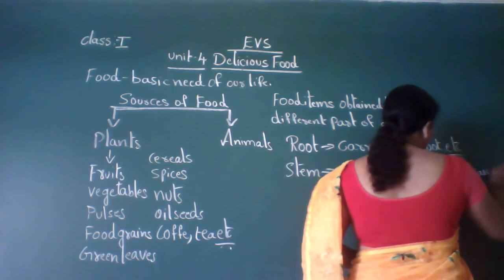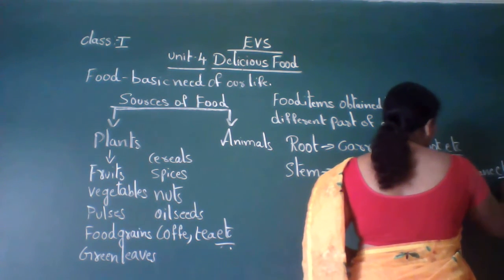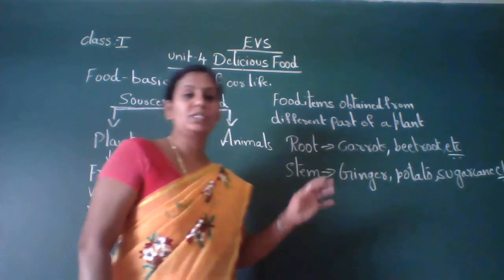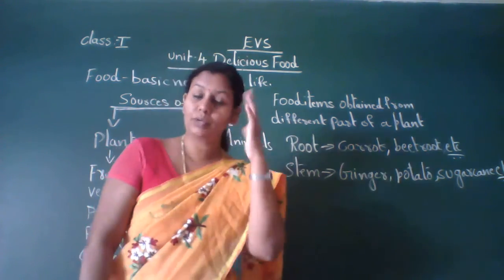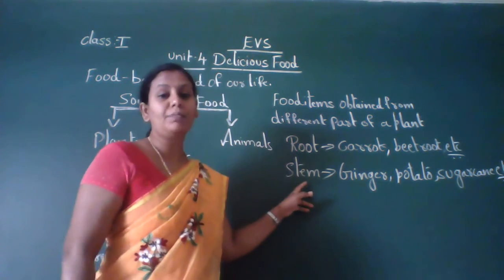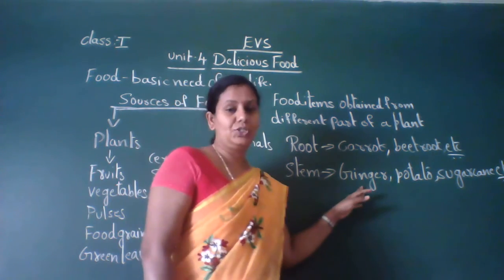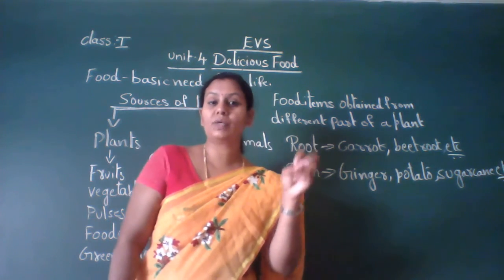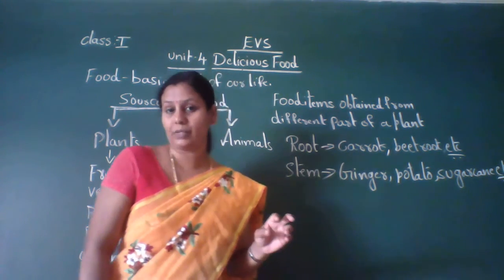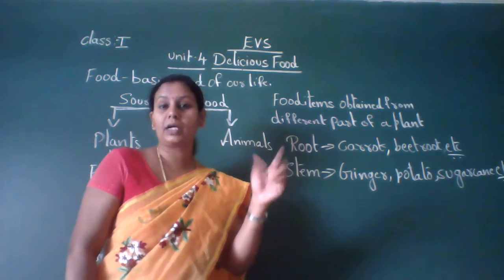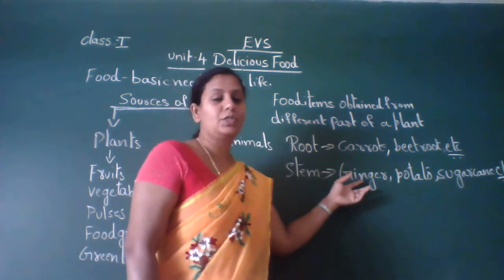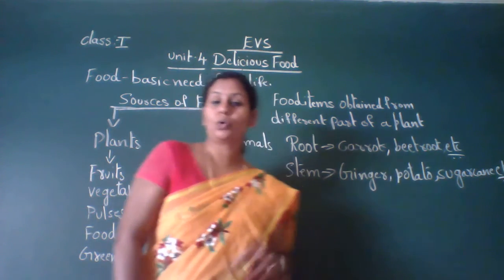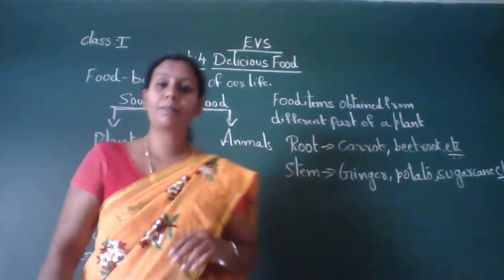So just I tell you 2 or 3 things to remember. Other food items also we get from plants. Just only 2 or 3 I am telling you to remember. So from the stem part of the plant we get ginger, then potato, sugar cane. All these things we get from the stem part of a plant. The stem part is the kanda part of the ginger, then potato, sugar cane.